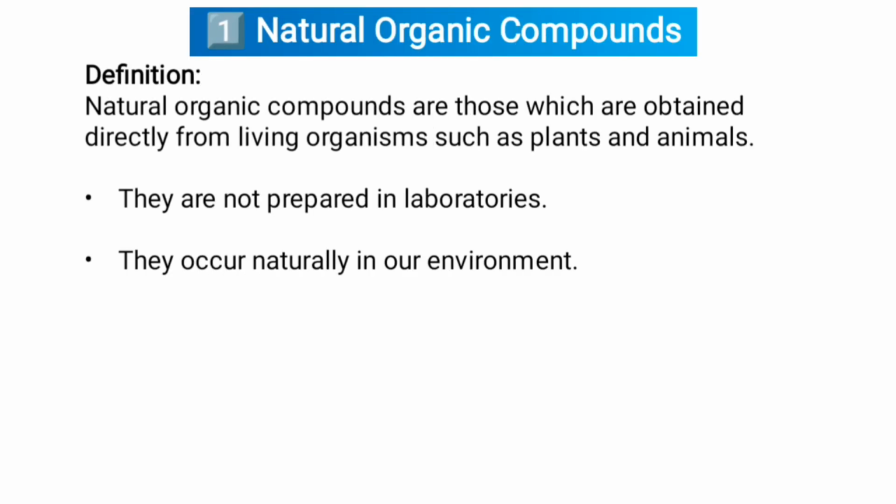The first one, natural organic compounds. Definition: natural organic compounds are those which are obtained directly from living organisms such as plants and animals. They are not prepared in laboratories, they occur naturally in our environment.